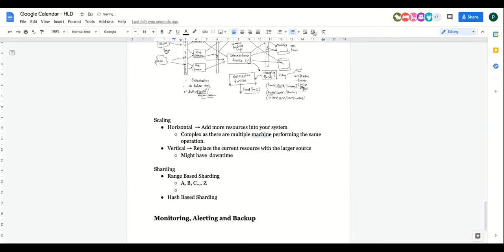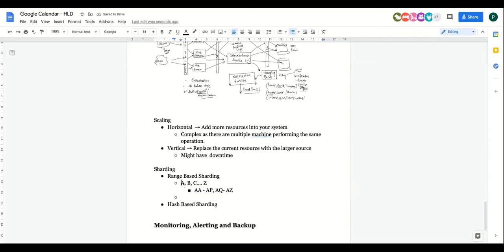And let's say even if this is becoming heavy, then you say AA to AP will go in one shard, and AQ to AZ will go in another shard. Even if this is becoming heavy, you can further distribute it. So you keep doing this.